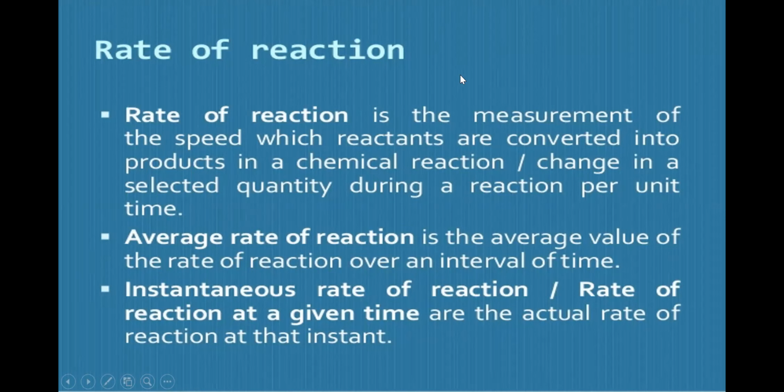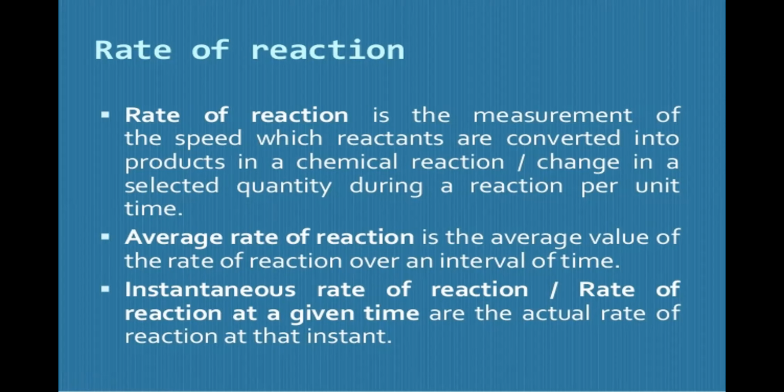Average rate of reaction is the average value of the rate of reaction over an interval of time. When we come to instantaneous rate of reaction, at a given time, it is the actual rate of reaction at that instant. In the name itself, the difference is given. Average is the reaction over an interval of time, and instantaneous is the reaction at the instant.